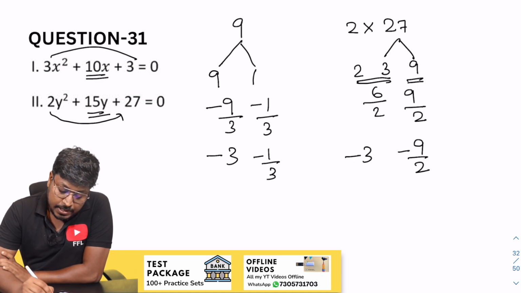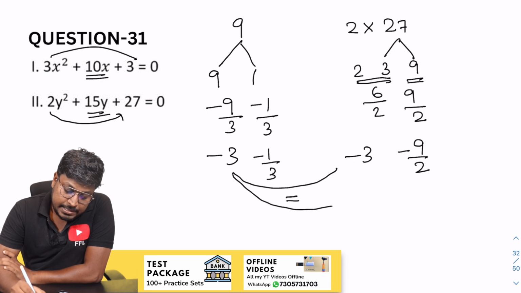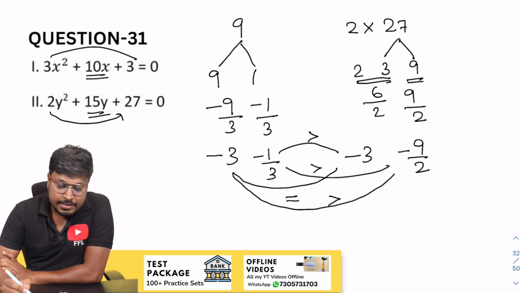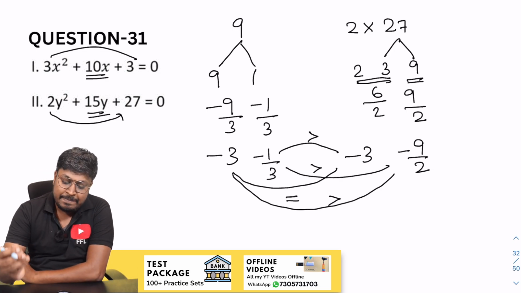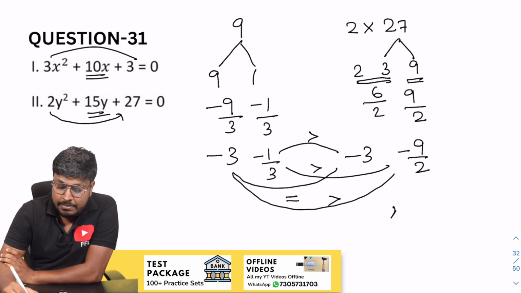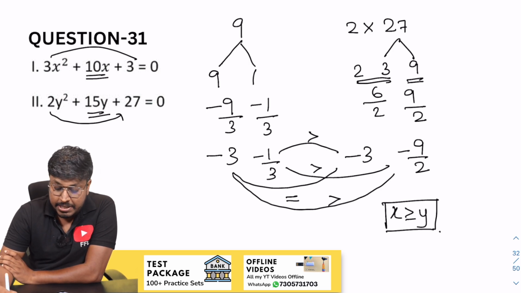So finally we have to compare. So minus 3 equal to. So minus 3, x greater than, minus 1, x greater than, again x is greater than. So while comparing all the x values with the y values, 3 comparisons x is greater than, 1 comparison x is equal to. So the answer will be x greater than or equal to y. So which is the answer for question number 31.